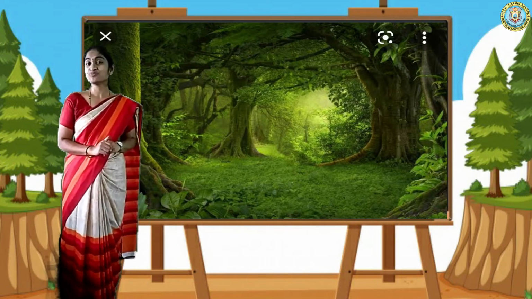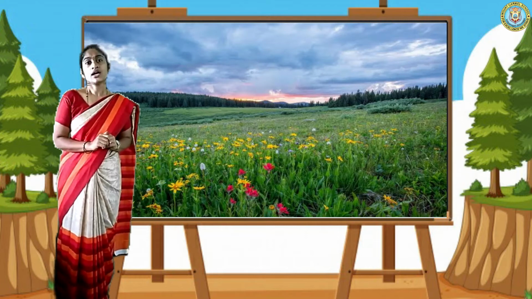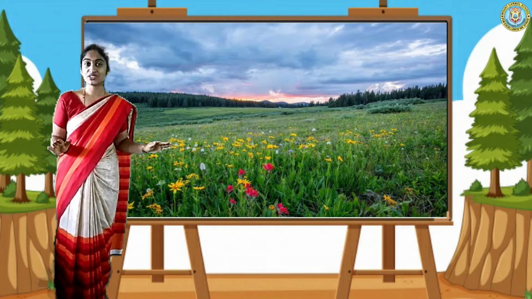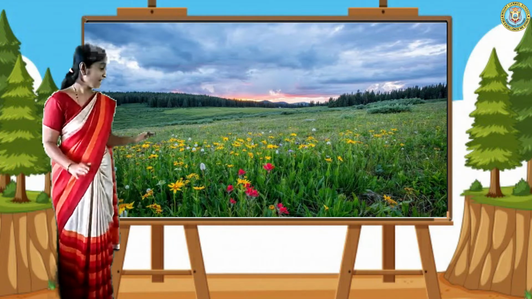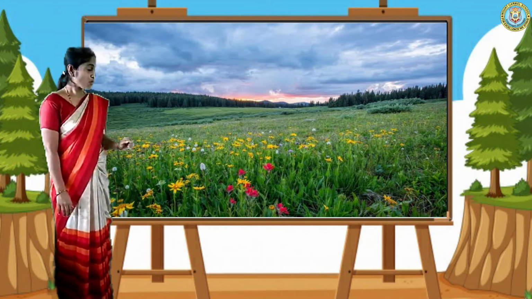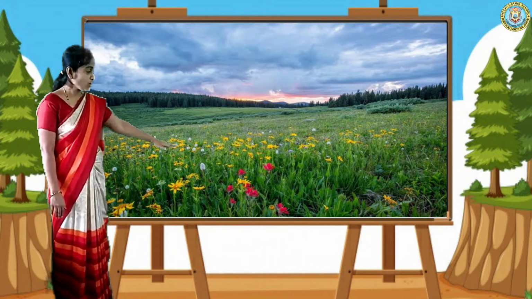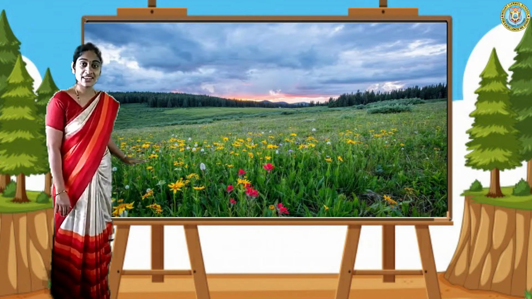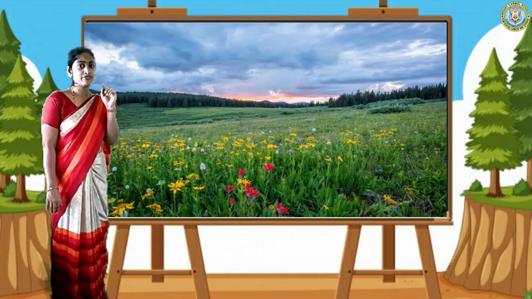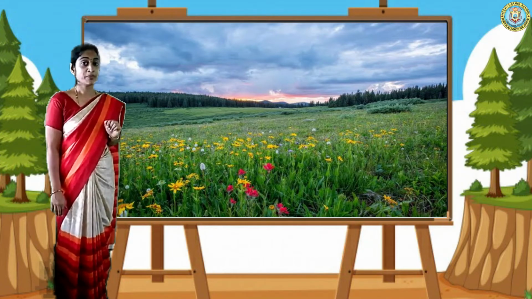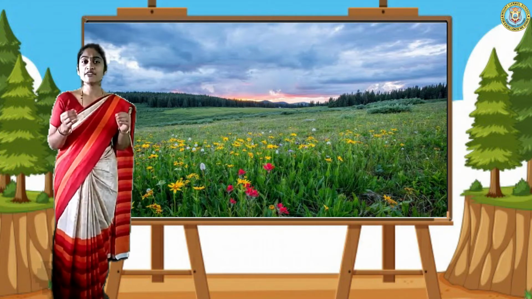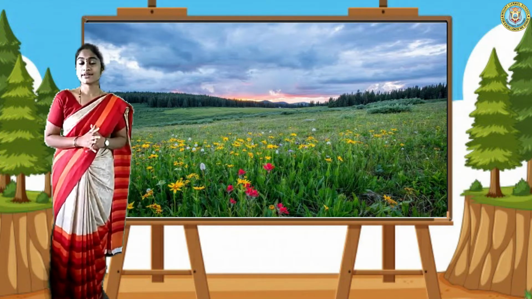Now, let us move on to the grassland. In grassland, obviously, too much grass is present on the land. That is nothing but grassland. See, small grasses are there on the land. That is called grassland. Small wild flowers may be there. Okay, on this surface grass and small white flowers are present on grassland.